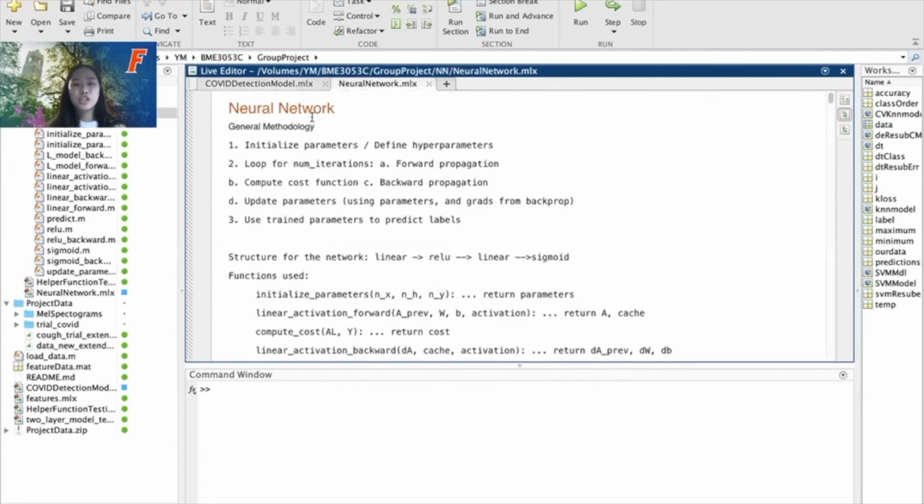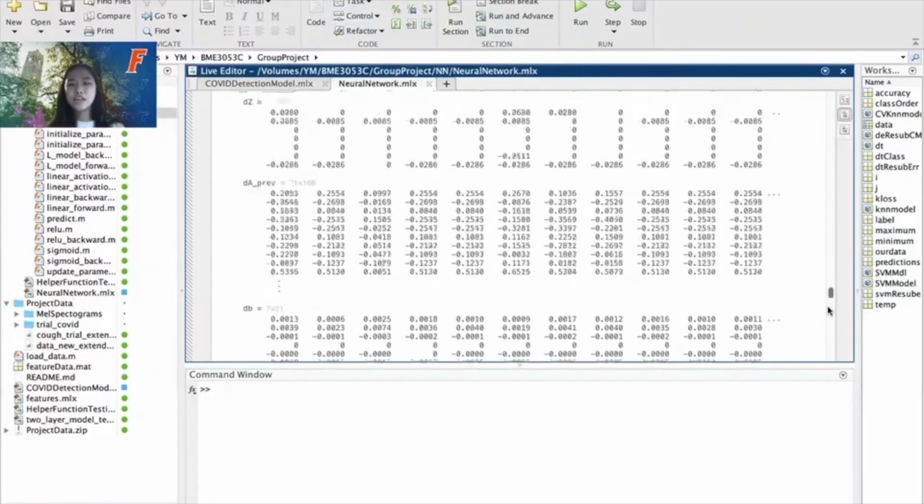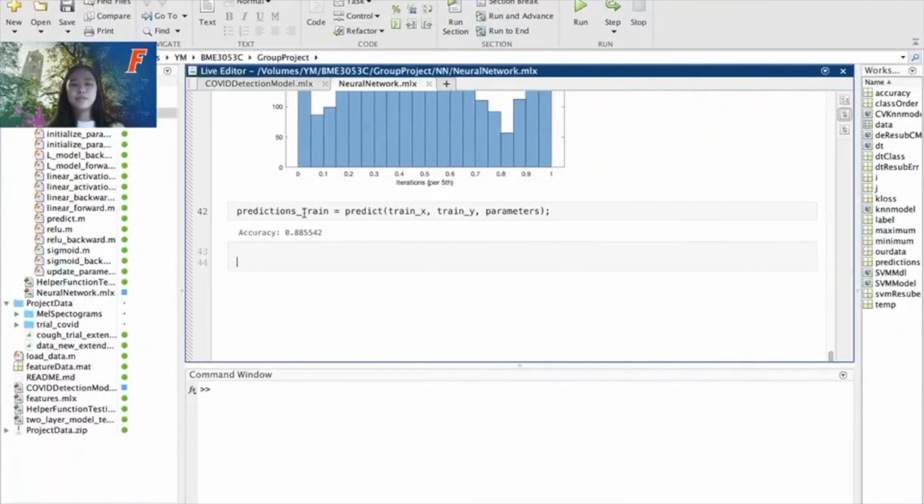We also built a neural network from scratch. So the basic steps are we initialize the parameters, and then we loop for optimization: we compute the cost, we update parameters, and we predict the labels. So the accuracy for this model is about 89%. We still have a lot of room to improve, so stay tuned.